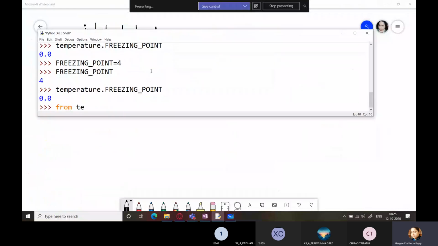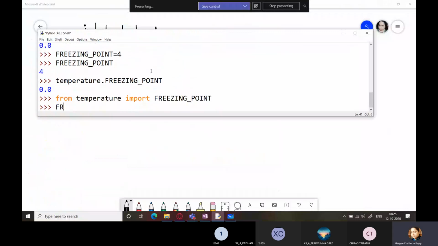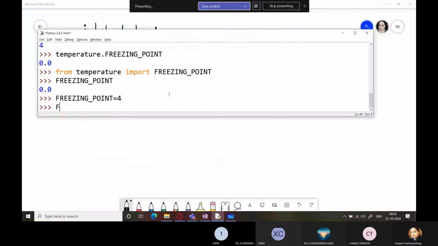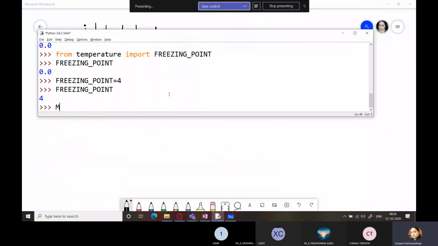I write from temperature import freezing point, and I'm just typing freezing point. It gives me 0, right? So in this case, it will totally hide the freezing point which is there in your program. Now I'm writing here and I try to print. Right now it is giving me 4.